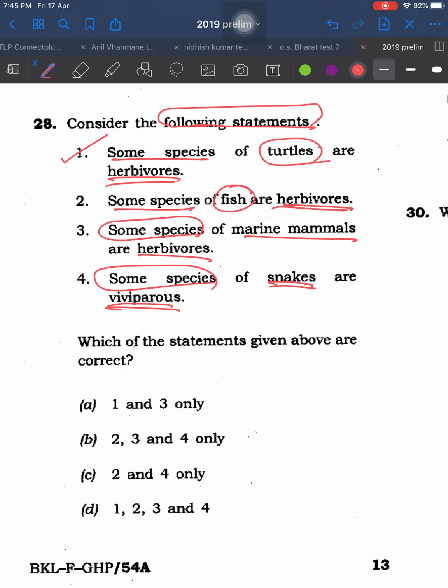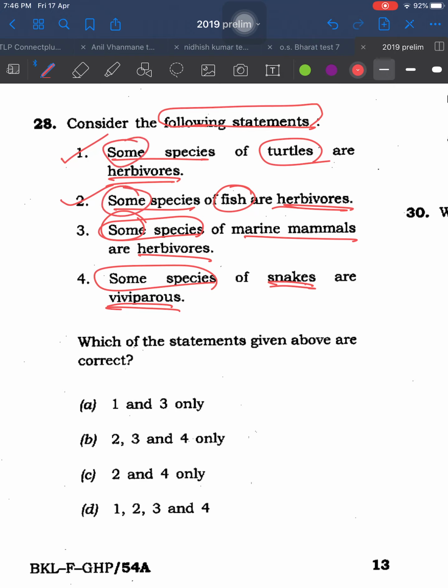Come to second. Some species of fish are herbivorous. There are thousands of species. We are yet to identify those species, and many of the species are herbivorous, vegetarian species. Come to third. Some species of marine mammals are herbivorous. Here all statements have some as a keyword.